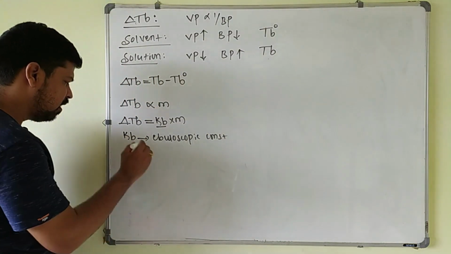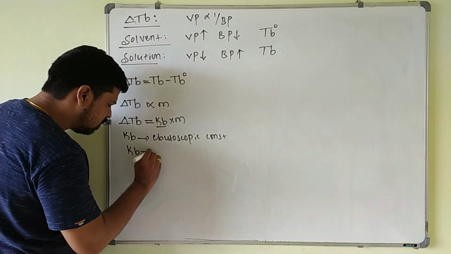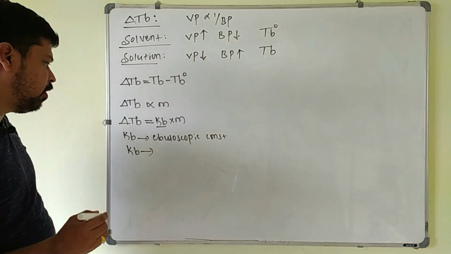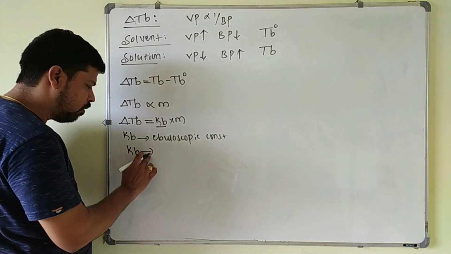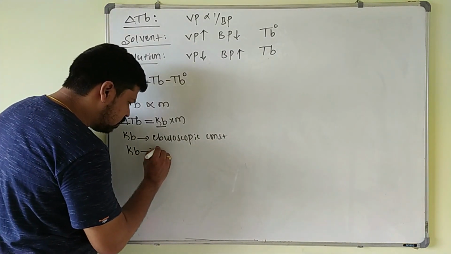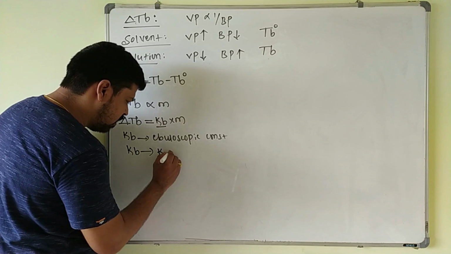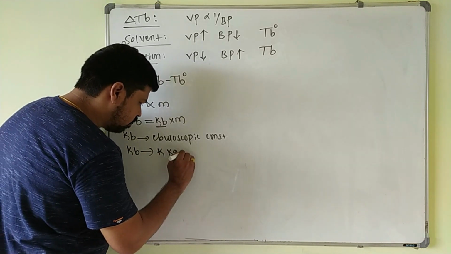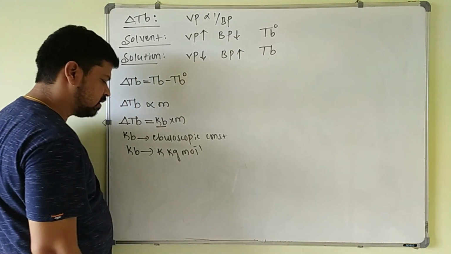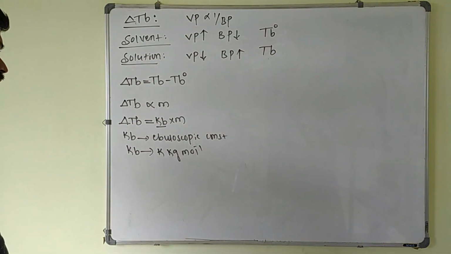The unit of Kb, you always have to remember for comparative purposes, and even in problems you have to mention this unit. Kb, its unit is Kelvin kg per mole.